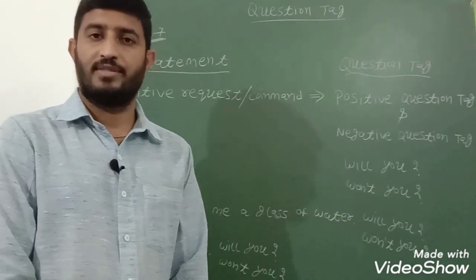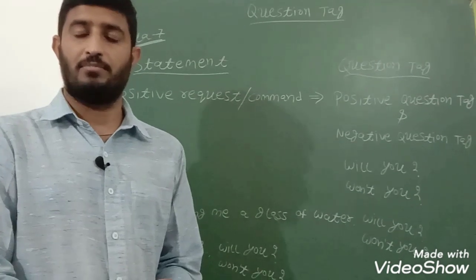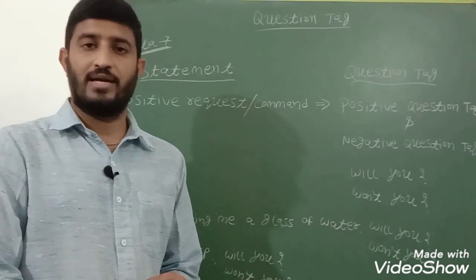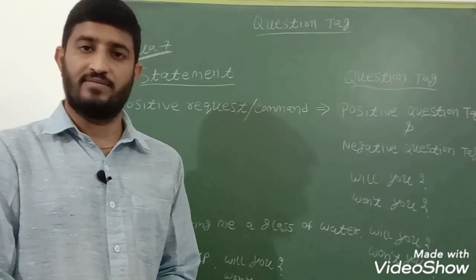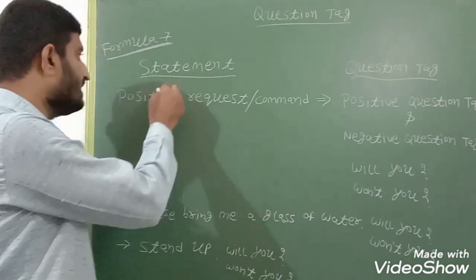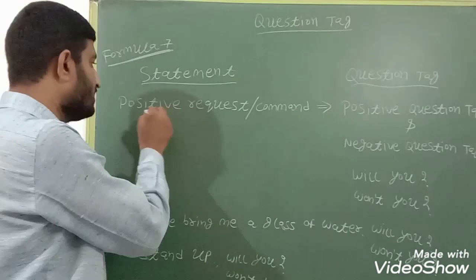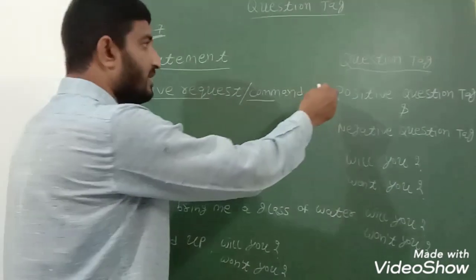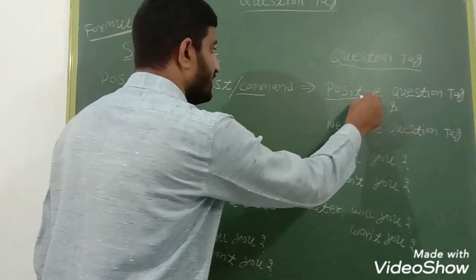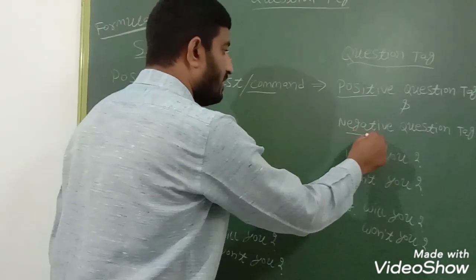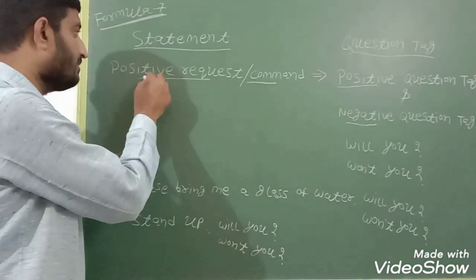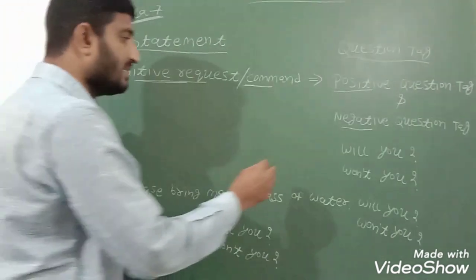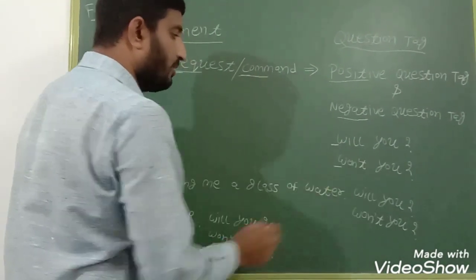As you all know, in previous videos we were discussing question tags. Today we are on the same topic and we will start from formula number 7. Formula number 7 says if the statement is a positive request or command, then the question tag may be a positive question tag or it may be a negative question tag. We have to see whether the statement is a positive request or command. In most cases it takes will you or won't you.